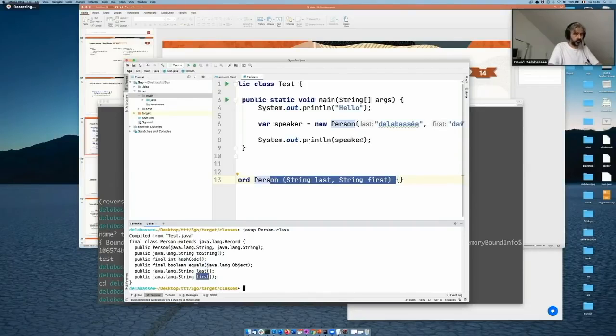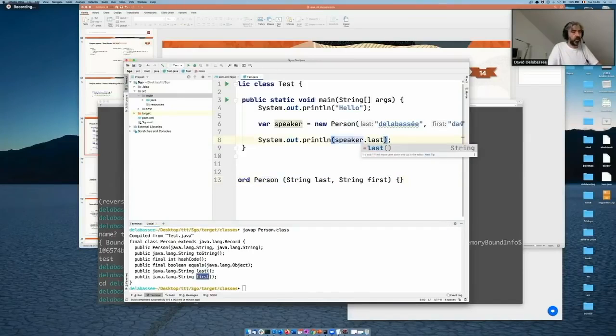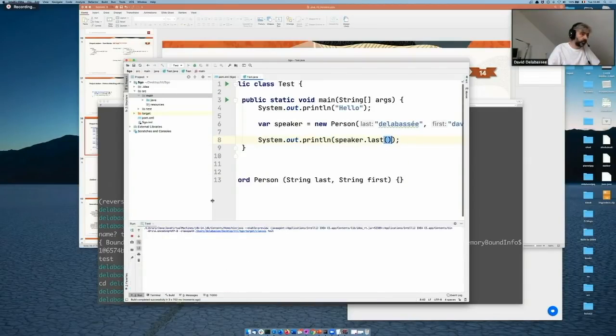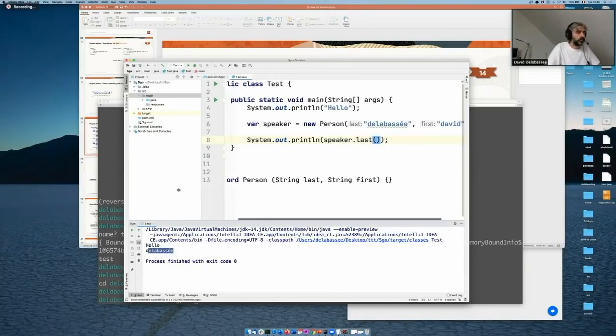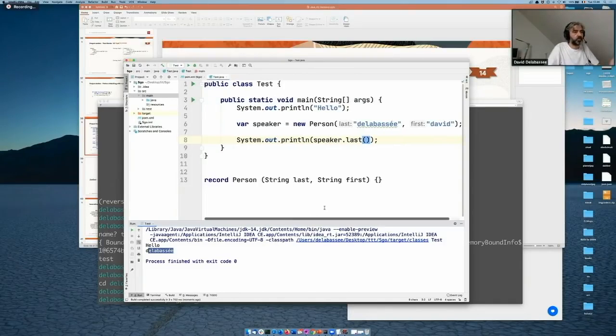That means that I can, for example, invoke one of those methods, and you see that this time we have the Labase instead of the toString. If we look at the record itself, obviously this is the default behavior. I haven't specified anything.